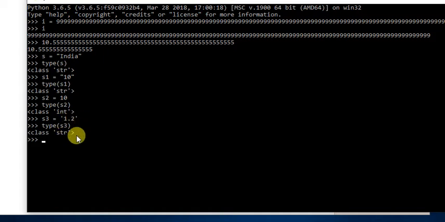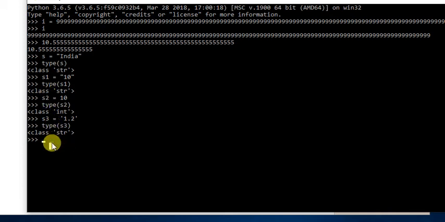So Python supports both single quotes and double quotes, but I would suggest using either one. Let's say you are writing a program: if you are using single quotes, you should use single quotes in your entire program. When you are using double quotes, you should use double quotes in the complete program. This would avoid confusion for other programmers, right? Because your programs will be shared across many developers in the industry.